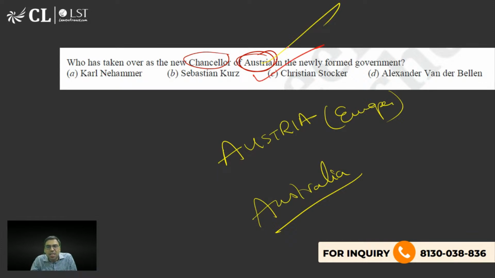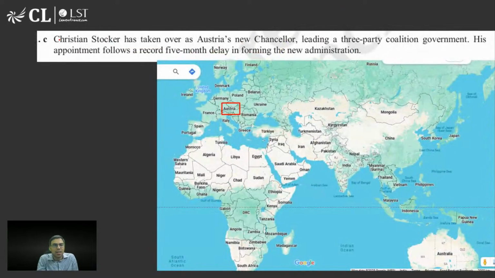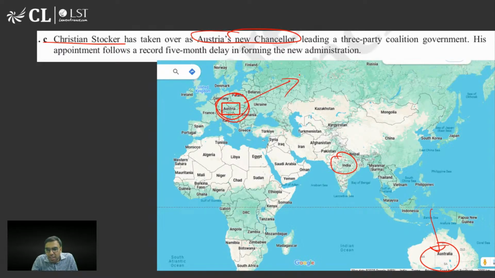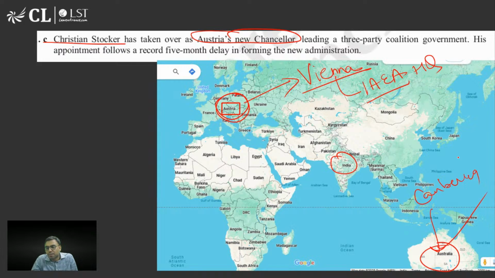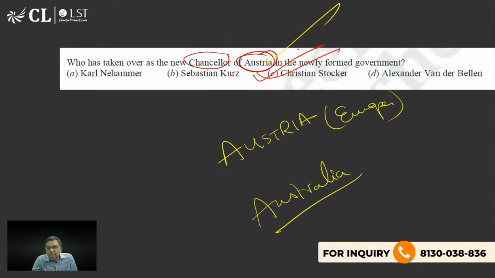The right answer is option C. Christian Stocker is the right answer to this question. है ना? Austria's new Chancellor. So here is India. This is Australia. And this is Austria. Okay, ये Austria है. इसकी capital है Vienna. Here you will find the headquarters of IAEA and many other organizations, है ना? IAEA, International Atomic Energy Agency headquarters भी लगे हैं. और ऑस्ट्रेलिया की कैपिटल है कैनबेरा. This is Australia जो नीचे में. So C is the right answer to this question.